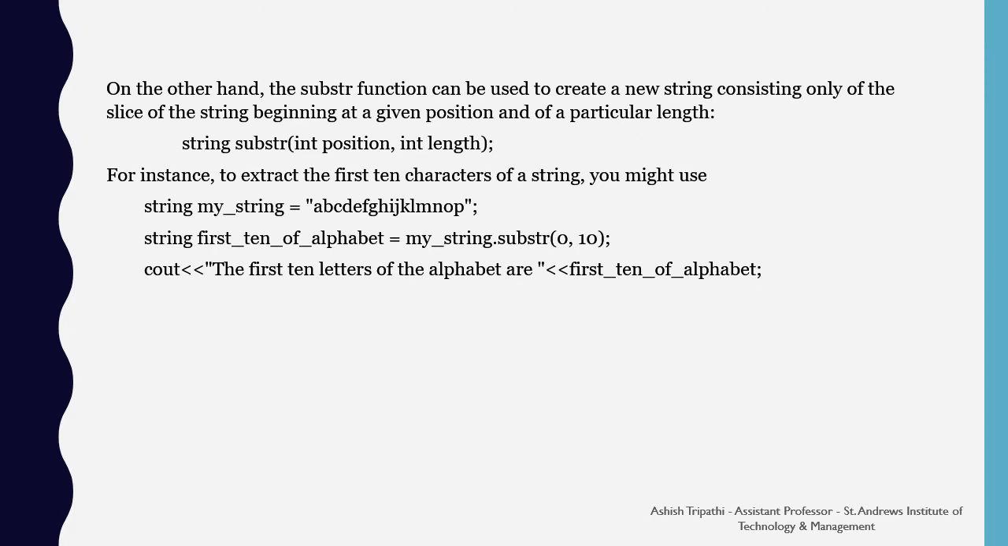On the other hand, the substr function can be used to create a new string considering only the slice of the string beginning at the given position and of a particular length. So substr has the position and the length. For instance, to extract the first 10 characters of a string, there is a string myString having a b c d e f g h i j k l m n o p. Then we have the first 10 alphabets. So we are using the substr function from 0 to 10. It will extract out the first 10 characters of the string.